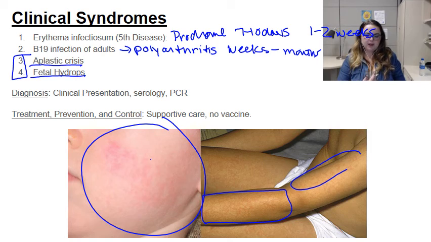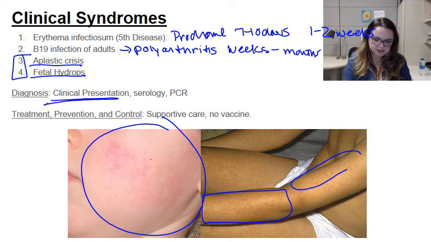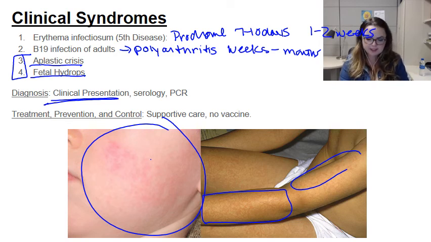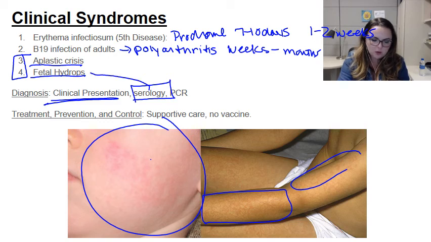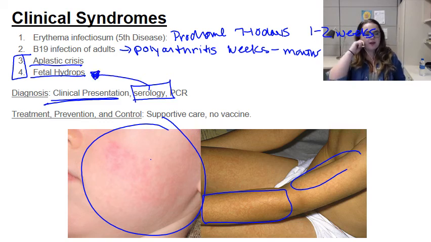To diagnose B19, you really just look for clinical presentation. I mean, that rash is pretty distinctive. You can also do serology. Serology is actually useful when we think about fetal hydrops. If you have an exposure risk of a pregnant woman, then you can see what their serology is to give them some peace of mind.